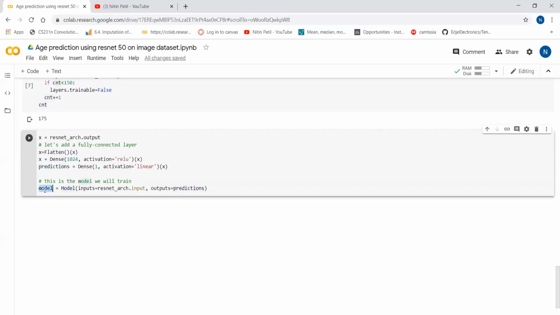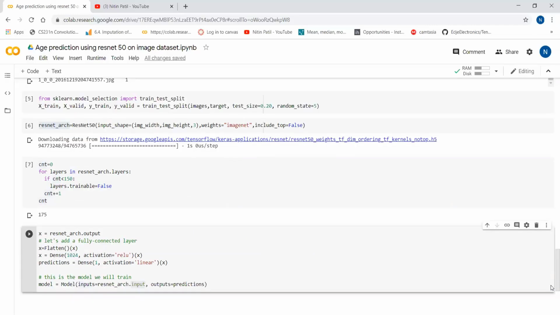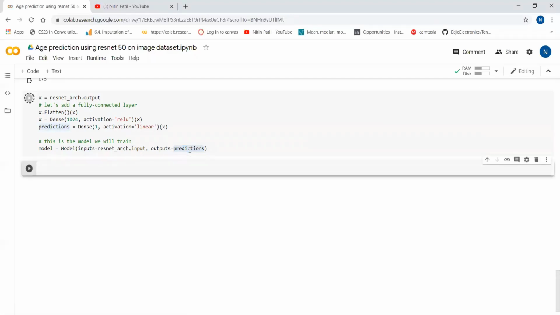Now we will create a model. So what are the model inputs? ResNet architecture variable dot input. We have defined the input over here: image height, image width, and 3 channels. And outputs is the prediction. This is the output layer which we have added. So this way we are going to create a model.